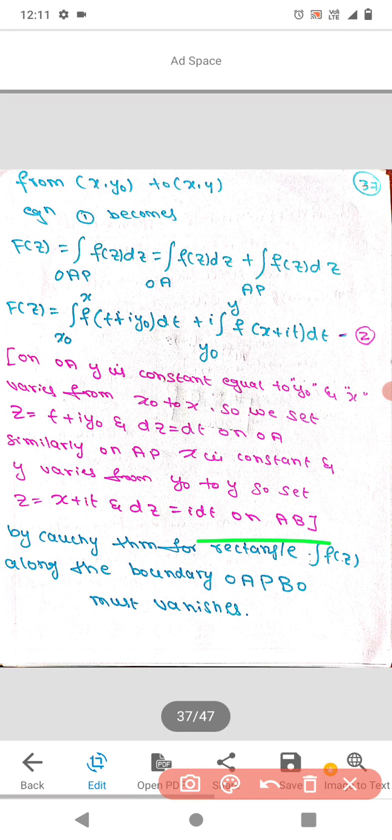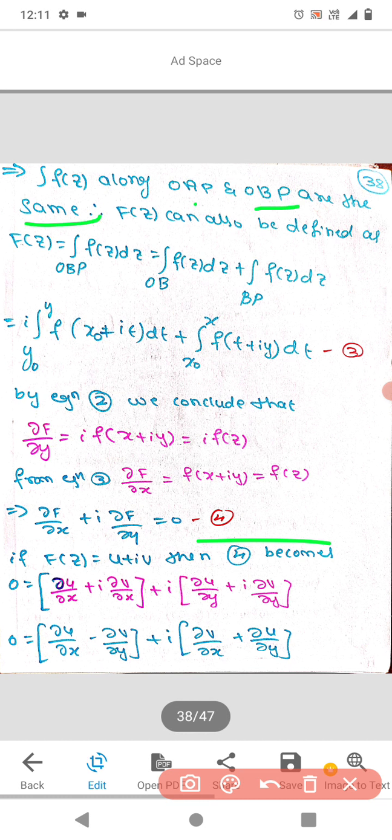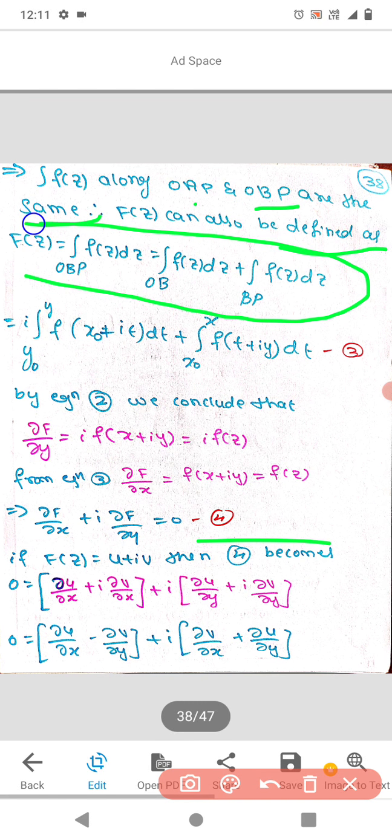According to that, the integrals of f of z along OAP and OBP are the same. So F of z can also be defined as the integral over OBP of f of z dz. This is equal to the integral over OB of f of z dz plus the integral over BP of f of z dz.